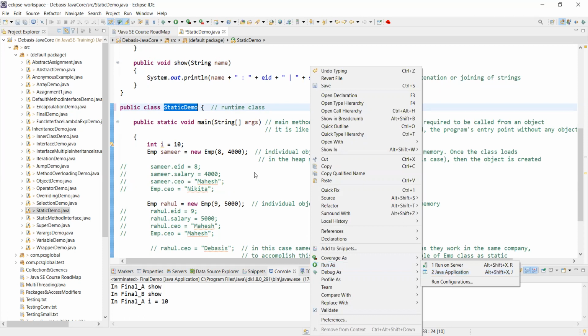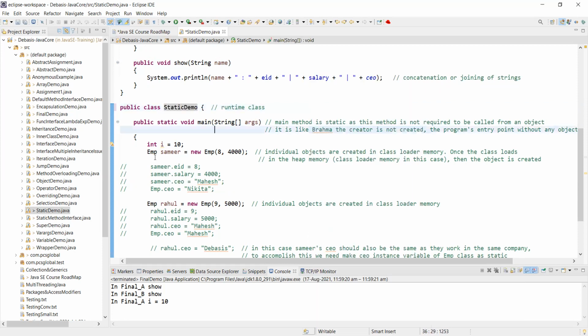Though did I create a static demo, some variable name equal to new static demo? Did I do that? No. It is also a class, right? Yes, sir. But to your surprise, you will find that someone has created this class. This class is an object now, and it is the mother object from where you are running the other classes. It is the main container.